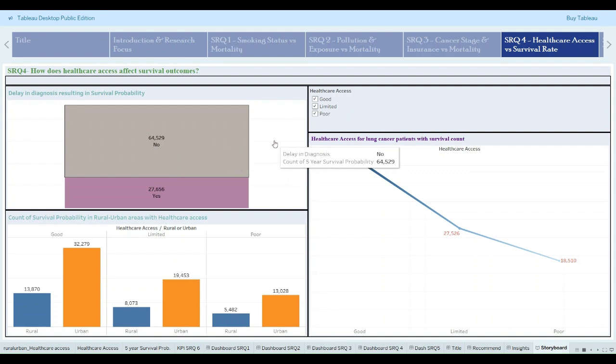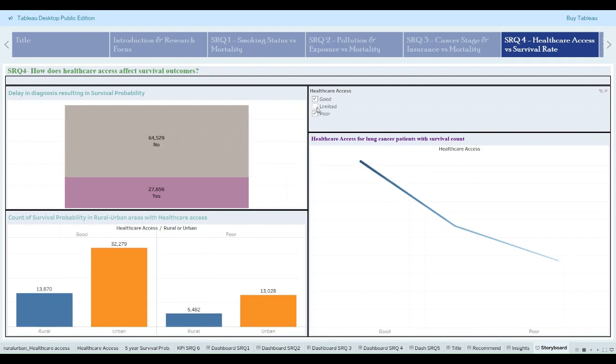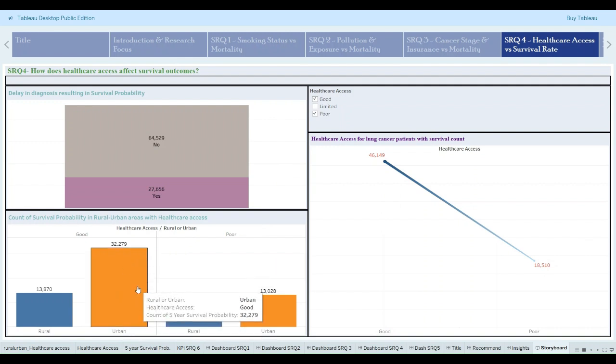Let's see how the survival count with healthcare access differs across types of healthcare access in rural and urban areas. Here we can see that good healthcare access in urban areas has the highest survival count of approximately 32,000, whereas poor healthcare access in rural areas has around 6,000 survival counts approximately.